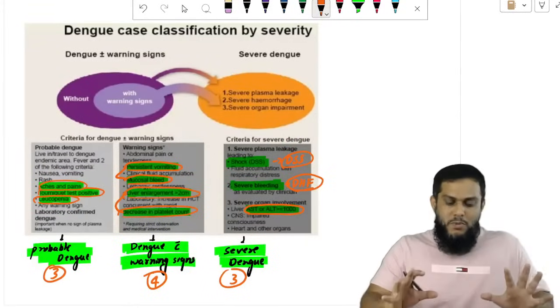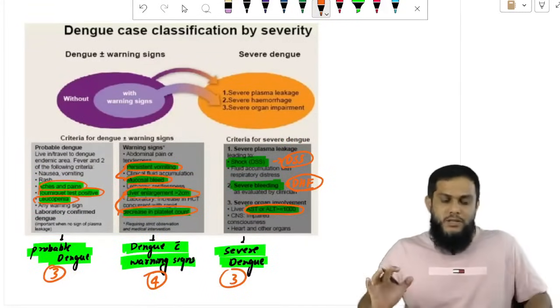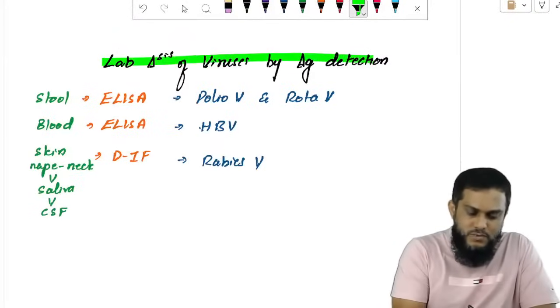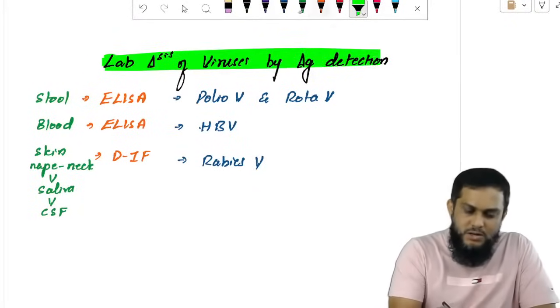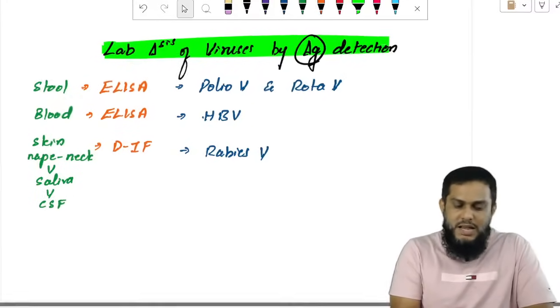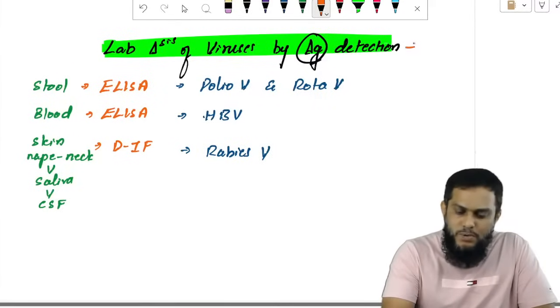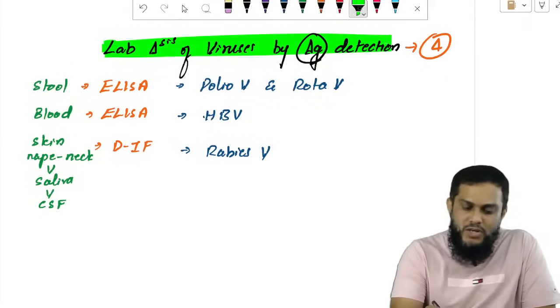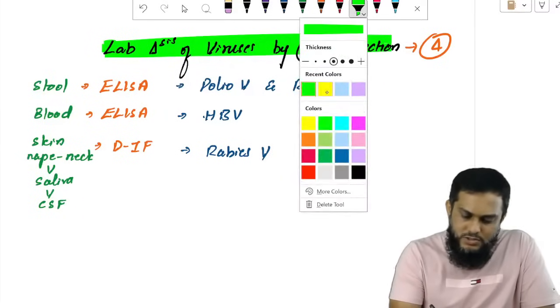So: probable dengue, dengue with warning signs, severe dengue. With that, now coming to the lab diagnosis of viruses by antigen detection. See, 4 places are important where we have to detect antigen.